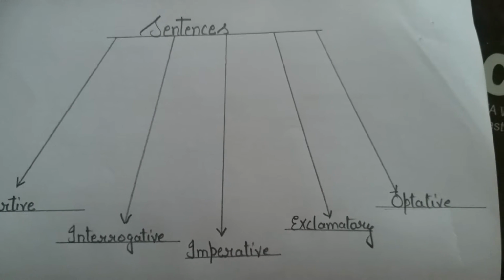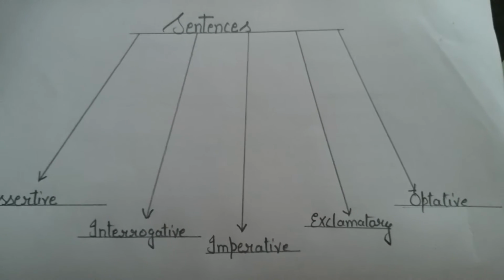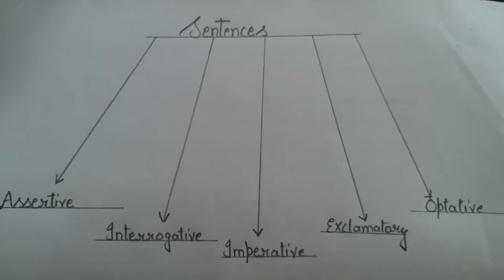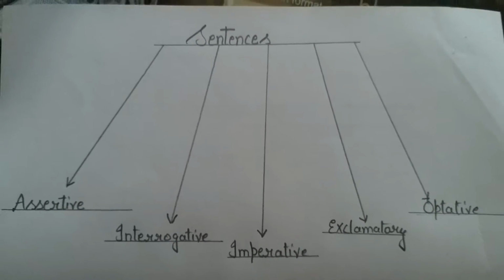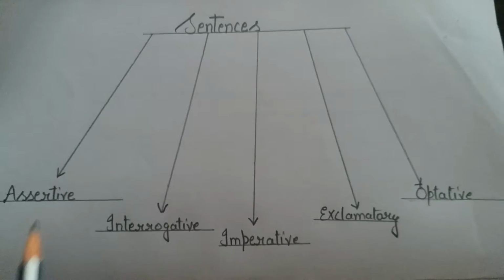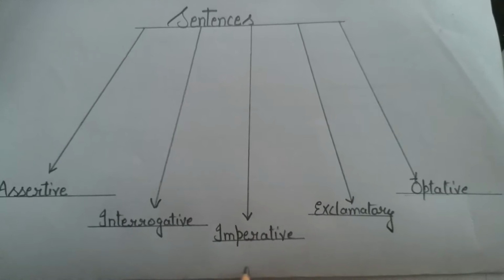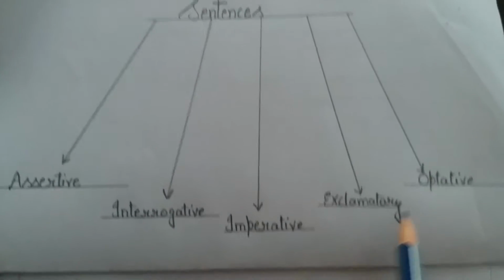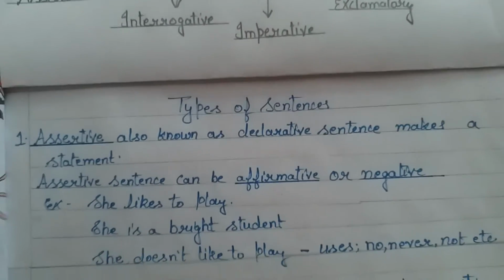Hi students, in the previous video I made you understand the concept of a sentence and its parts. Today we shall learn about the different kinds of sentences. There are 5 kinds of sentences: assertive, interrogative, imperative, exclamatory and optative. Now let's learn these types of sentences.